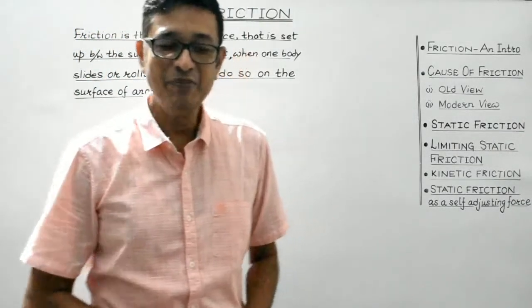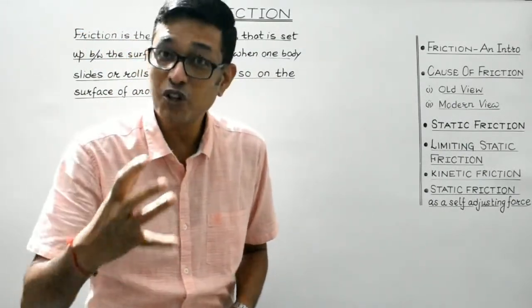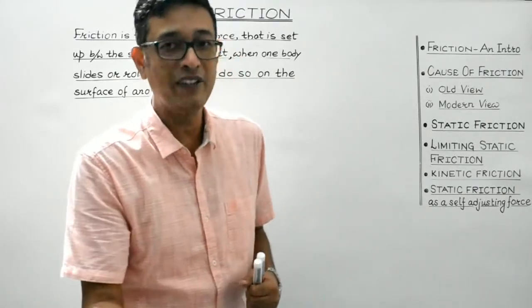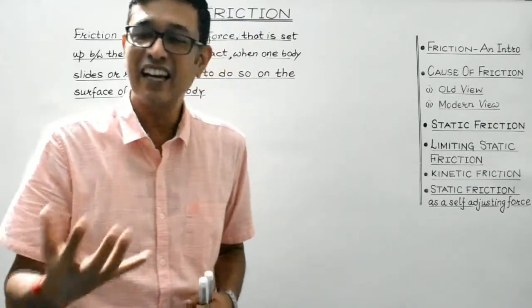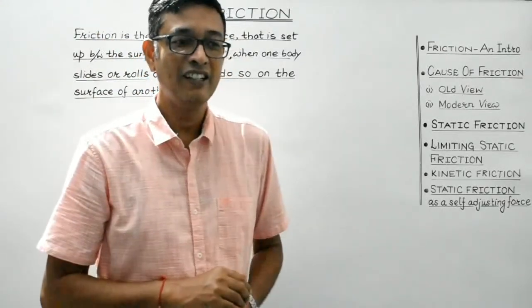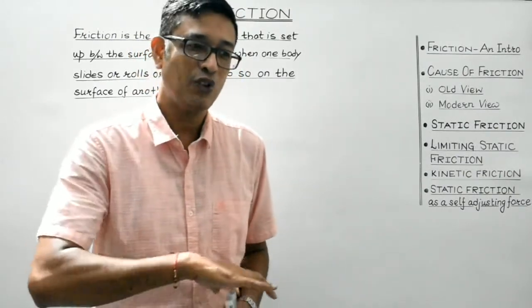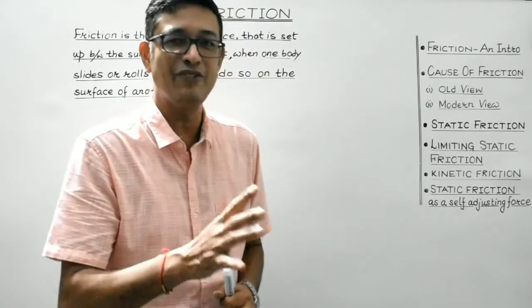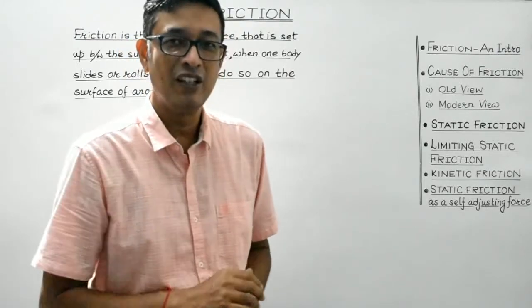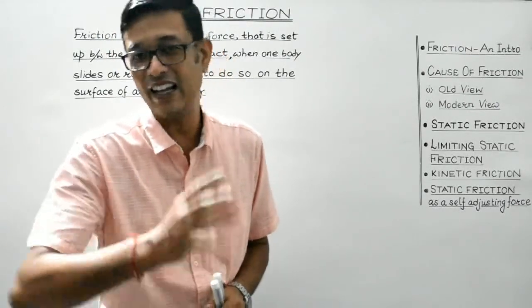So students, in the animation, we have seen various examples, right? Like the motion of a football, and after covering some displacement or distance, the football eventually comes to rest, indicating that a retarding force must be acting, which is opposing its motion, isn't it? Then the case of skating on an ice rink. So on an ice rink, the skating is quite effortless, isn't it? And seamless as compared to the skating on road. So it suggests that friction does depend upon the nature of the two surfaces in contact as well, right?